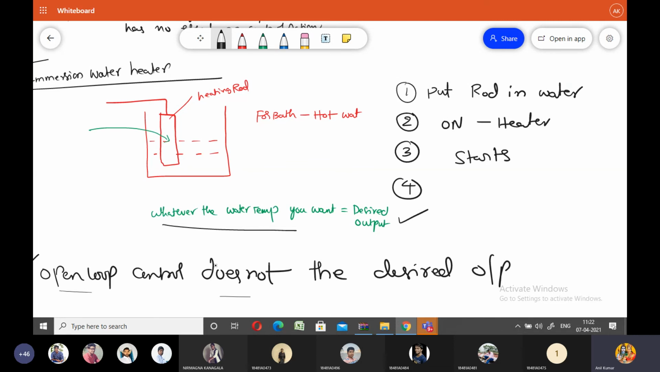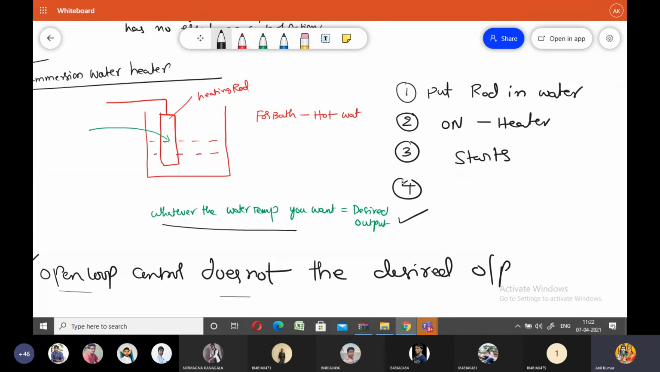So why does it continuously go on heating the water until the heater is switched off? It does not know the desired output. The open loop control system does not know the desired output.